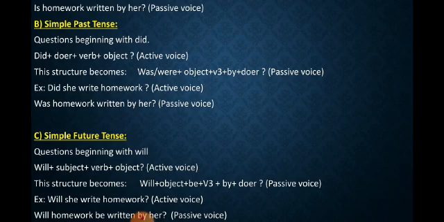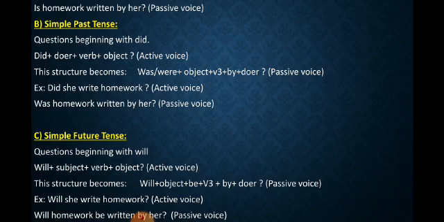Now come to the simple future tense. In the simple future tense, questions beginning with will. So will plus subject plus verb plus object. This is the structure of active voice. Now this structure becomes will plus object plus be plus v3 plus by plus doer. So it's the structure of passive voice.